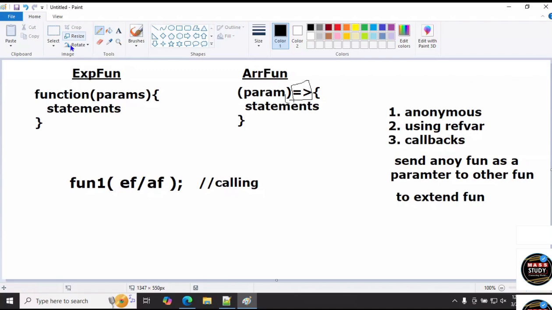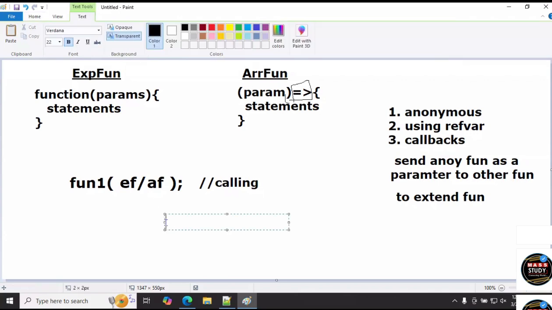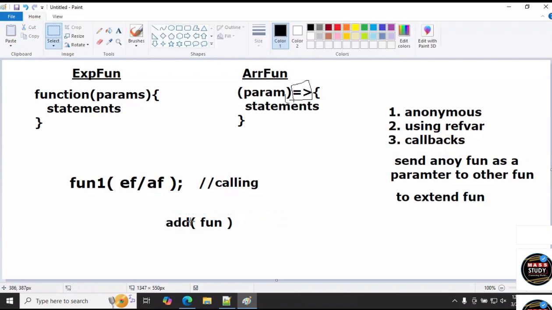See, like my last example, addition of prime numbers. This is the add function. What do I have to send here, sir? Parameters. Now also I'm sending parameters, but not values. Instead of values, I'm sending my function as a parameter.